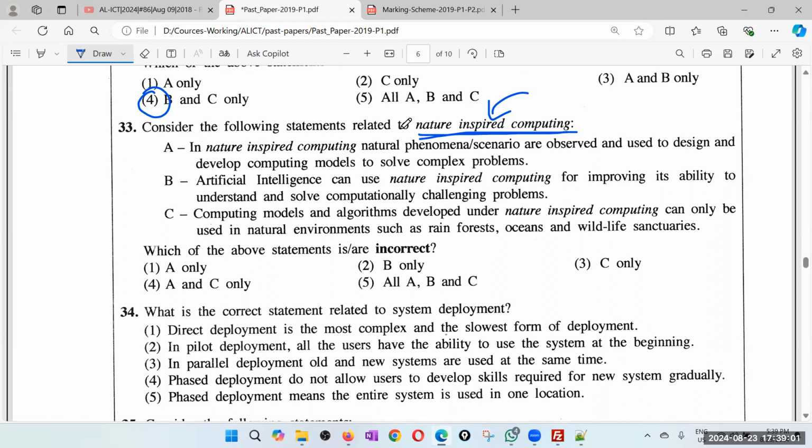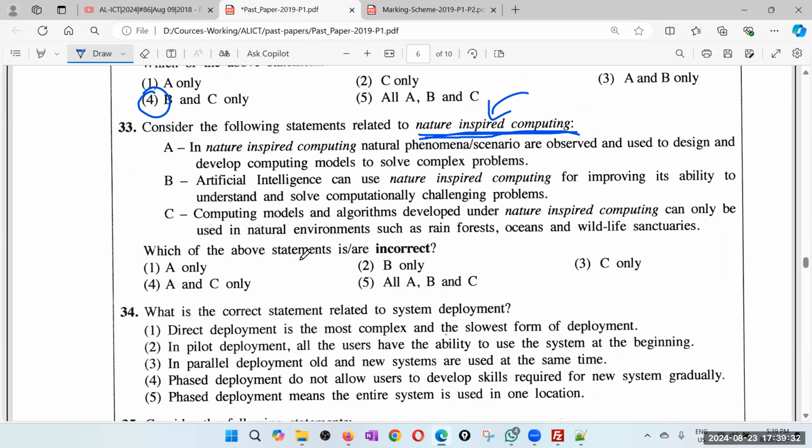Consider the following statement related to nature-inspired computing. Remember last week we discussed the new trends, right? Nature-inspired computing. So we are inspired by nature, some patterns from the trees, and biologically inspired computing is also part of nature-inspired computing, like being inspired by the human brain, our immune system.